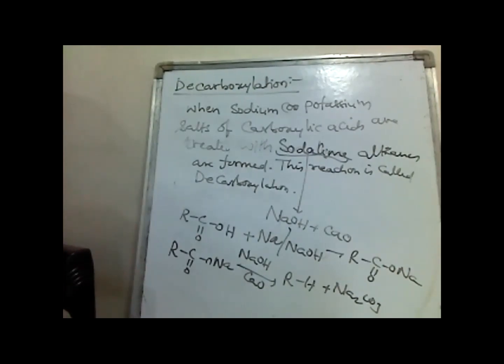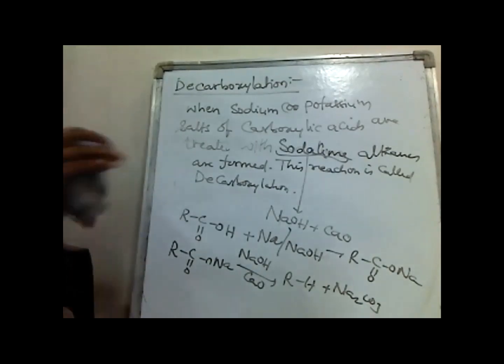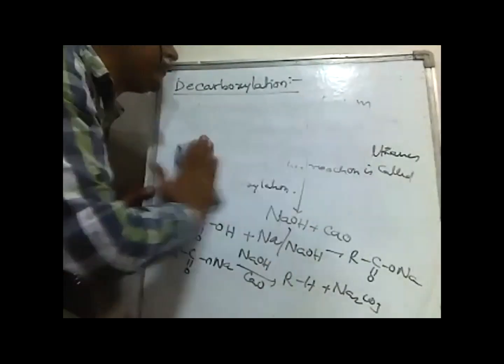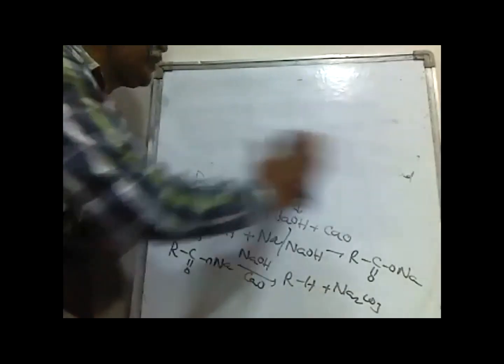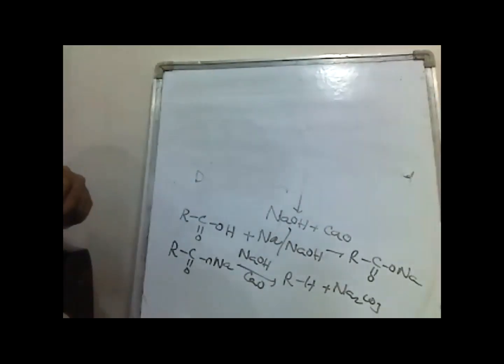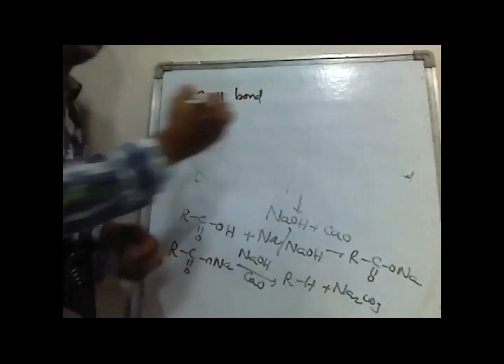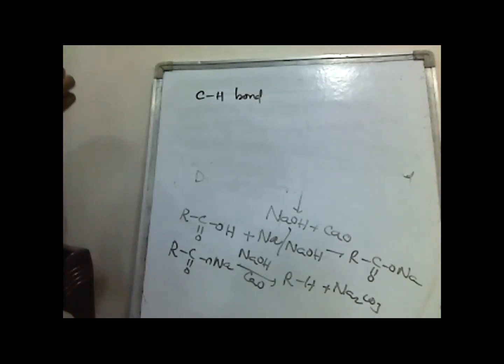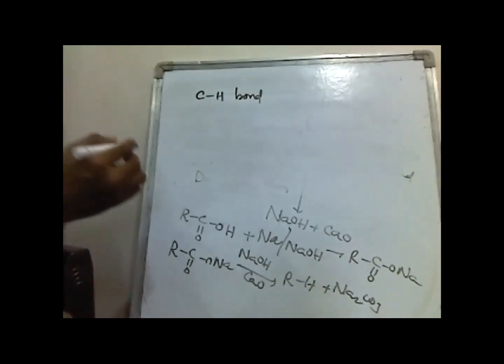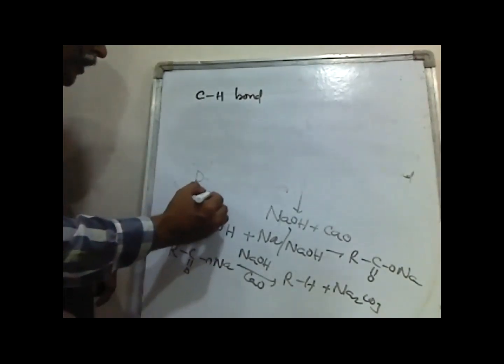This decarboxylation reaction involves the formation of a C-H bond. For example, here this R group is called the alkyl group.